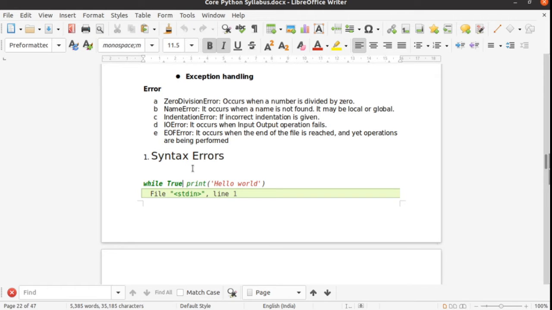So make sure your code execution and operations coincide with each other.